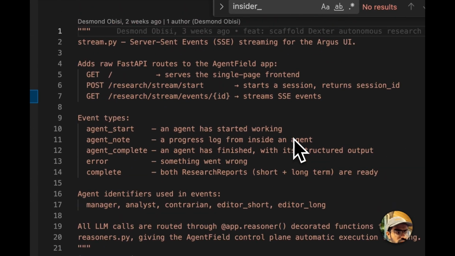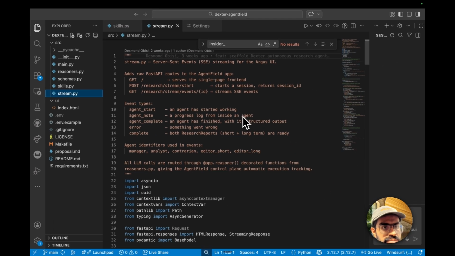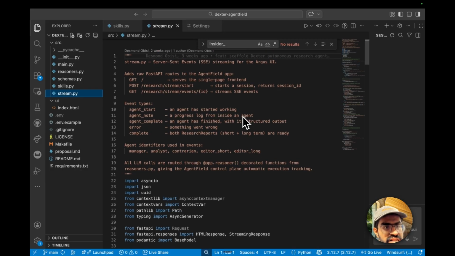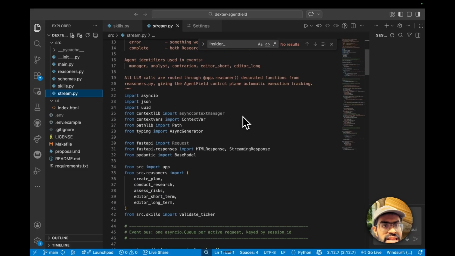Then when it comes to stream.py, this module imports the same reasoner callables and runs the same logical pipeline as plan research, but it wraps all of the different steps in emit for server-sent events. So agent start, agent node, agent complete, and it uses the context var so background tasks push to the correct asyncio queue, and it defines the POST request.